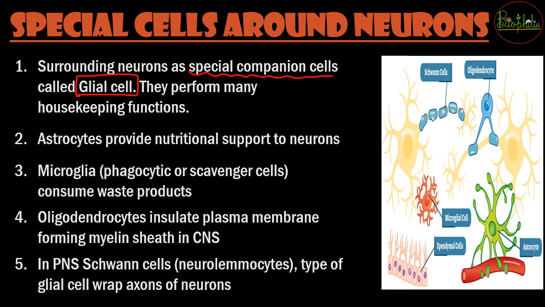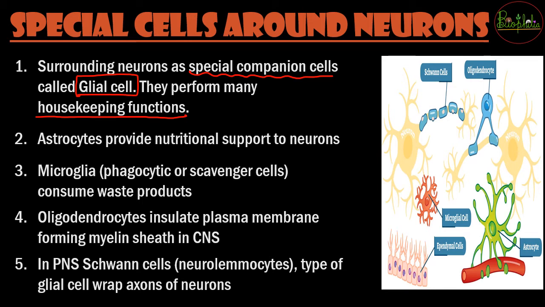These are surrounding the neurons. जैसे neurons के best friends हो. So these are going to help in the housekeeping functions. So whatever, जैसे आप hotel room में जाते हो, so once you check in, after some time you roam around and you give the key of the room to the housekeeping staff. What do? They are going to clean your room. Everything is set aside, everything kept nice and clean. So that is the same work of the glial cells. पूरे के पूरे न्यूरॉन को अच्छे से सही सलामत रखना, whatever is needed to be provided to the neurons, collecting the things that is needed and supplying them, all that thing will be done by the glial cells.